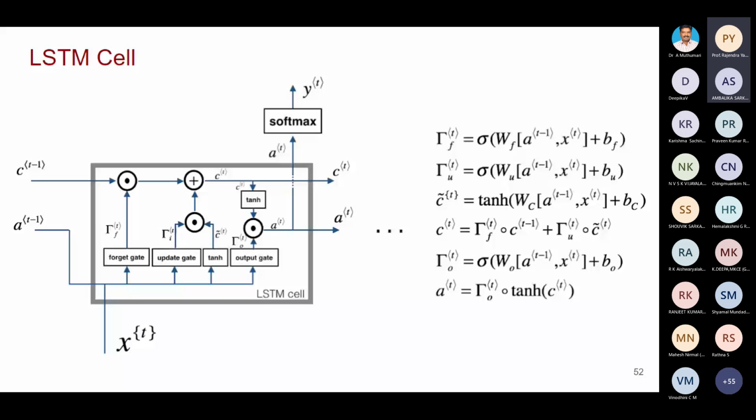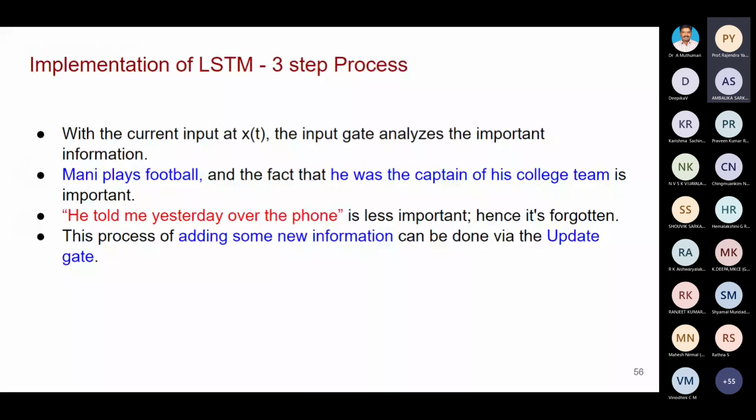Next one is the update gate. I'll give you one example. With the current input x of t, the input gate analyzes the important information. What is important from the statement? Mani plays football, and the fact that he was the captain of his college team is important.